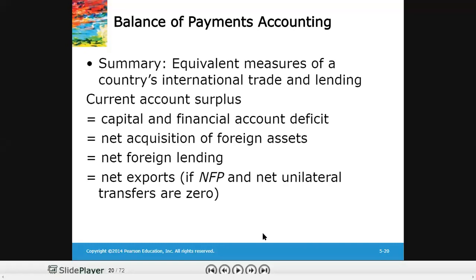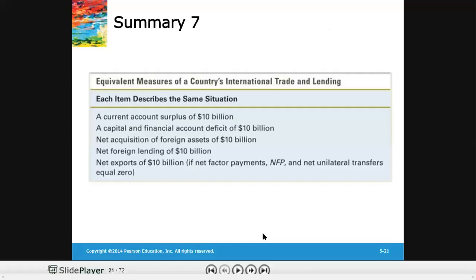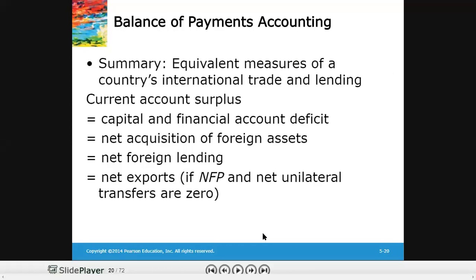That is why we are saying that net foreign lending will increase when the country has a current account surplus. And similarly, if net exports are positive, it means that the current account is in surplus. So all these four are equal ways of saying that the current account is in surplus.